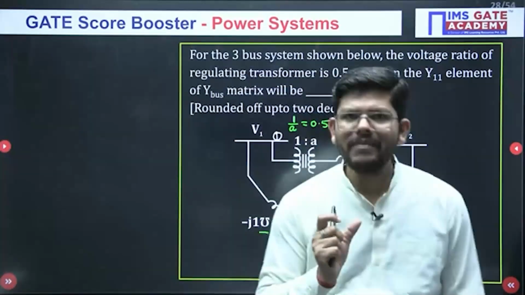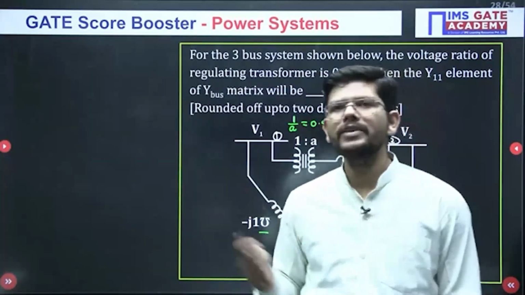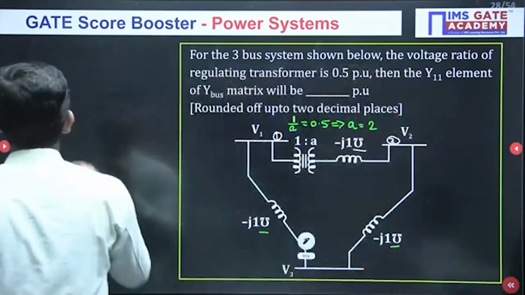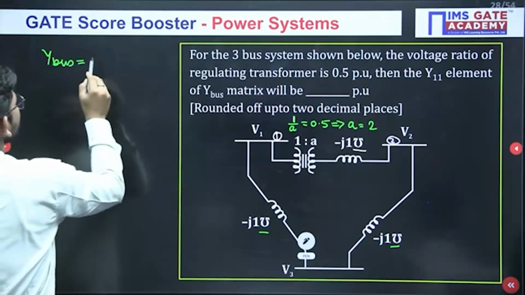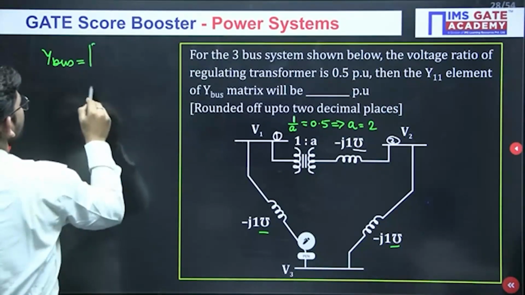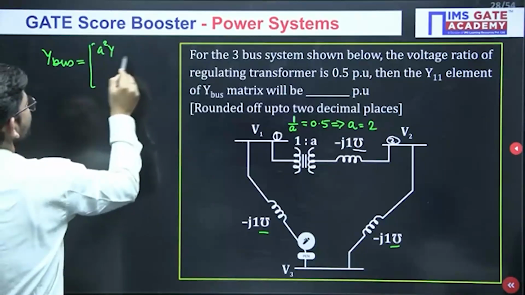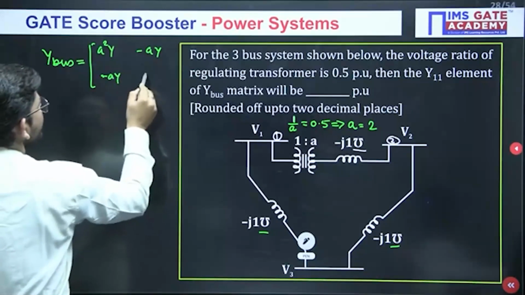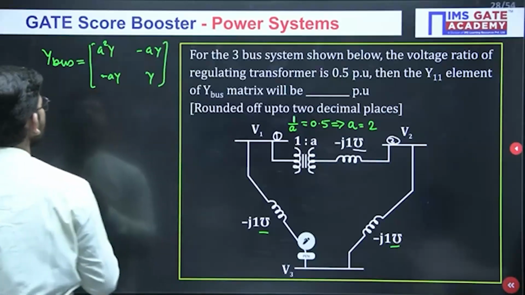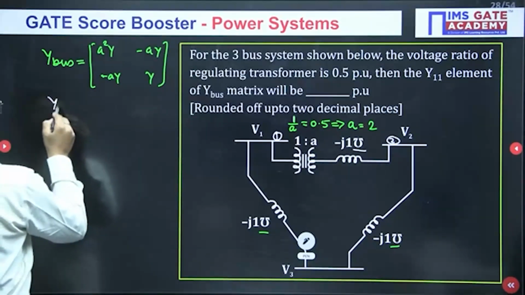Now if you have this particular case, what we have seen, what will be our Y bus matrix? So our Y bus matrix will be like this. Okay, just see, it will be A square Y, minus AY, minus AY and then Y. So from here what will be the Y11 element?